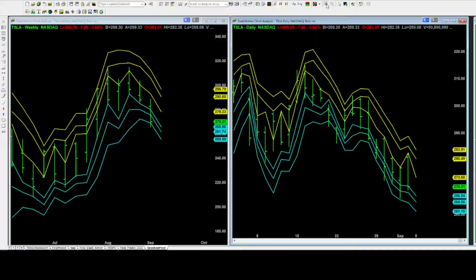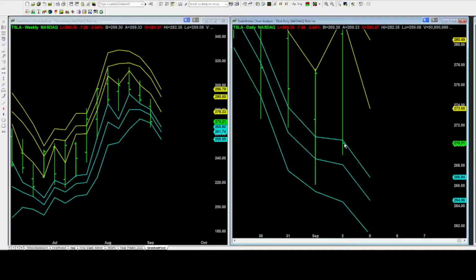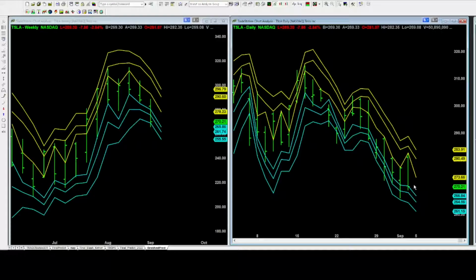If you zoom in a little bit, you see when it closed on Friday, it still closed a little bit below this trend line. So that means besides this decreasing momentum, this could also be a temporary resistance. For early next week, that's basically next Tuesday, the predicted fluctuation range is about this range, between $264 and $273.